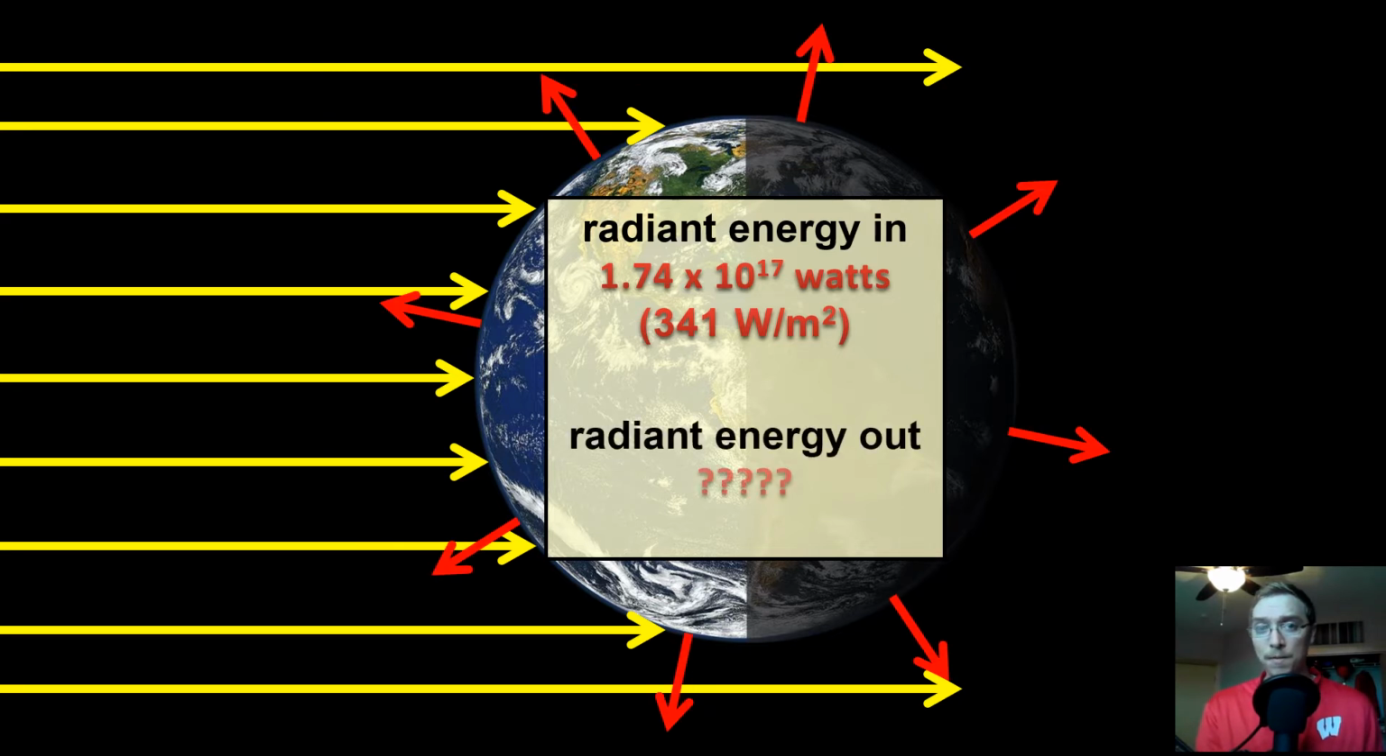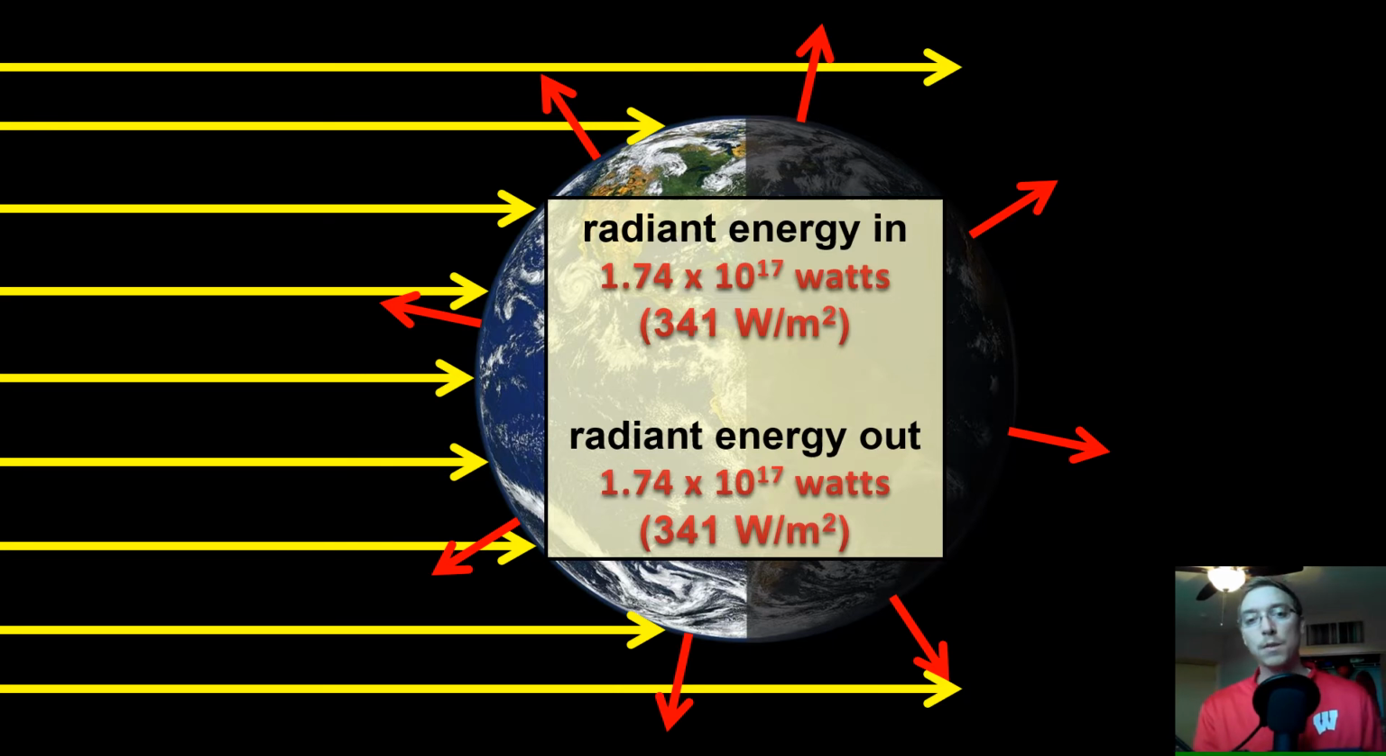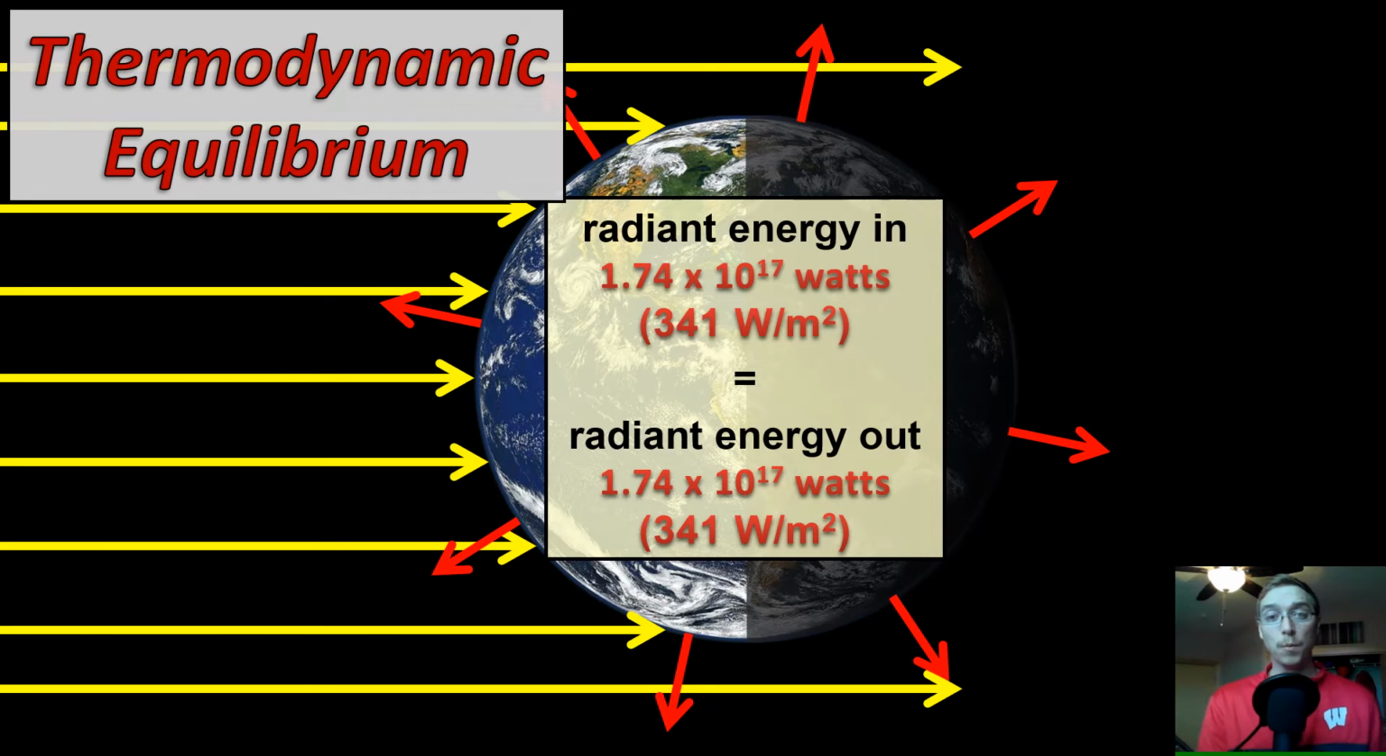Is it the same? Is it different? What do you think? Well, if we think back to some of our laws of thermodynamics that we talked about in previous videos, energy in equals energy out. It's the same thing: 1.74 times 10 to the 17th watts, or 341 watts per meter squared. These need to balance. If we think of this as a balance, or a budget, which we'll talk about here, we have to think about how energy in and energy out balance one another. And we call this thermodynamic equilibrium. Like I said, we thought back to our laws of thermodynamics, particularly the first one, the law of conservation of energy.